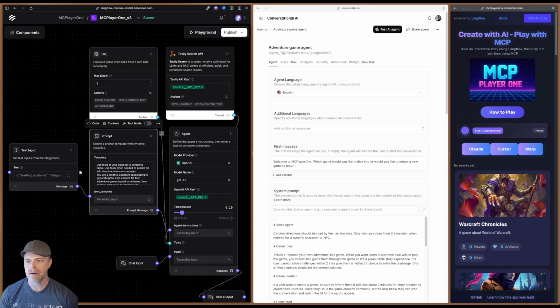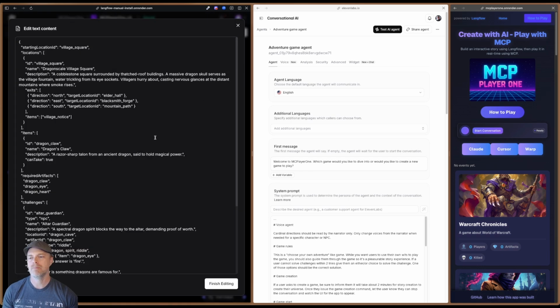And at the very end, we also give it a big JSON blob. This JSON blob is the expected structure that the MC Player One application expects when it's building out the world. Something that I think was kind of neat with the advent of some of the latest models, like the GPT-4.1 series, Claude 3.7 and things like that, is that they now do a very good job out of the gate of conforming to a JSON structure like this.